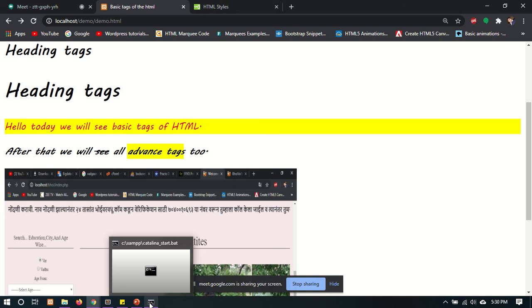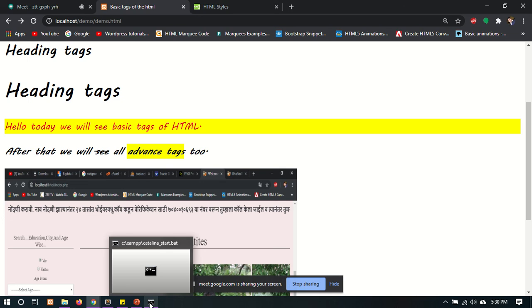Yes, next tag is the block quote. The block quote element is used to define the quoted sections. Suppose you want to show your text in inverted commas, then we can use the block quote. In block quote there are some more elements.